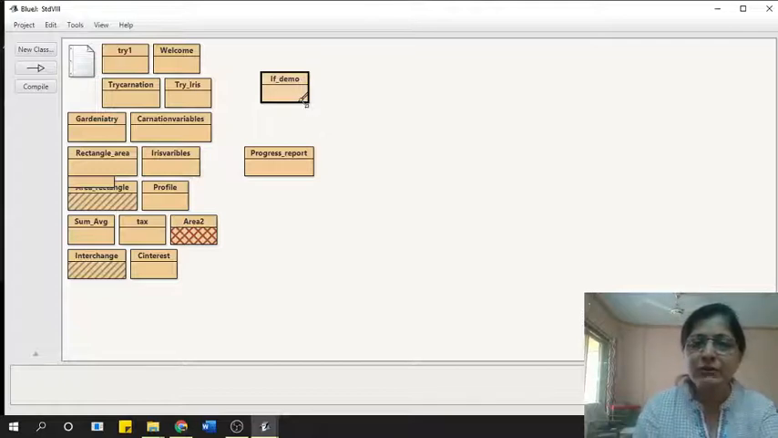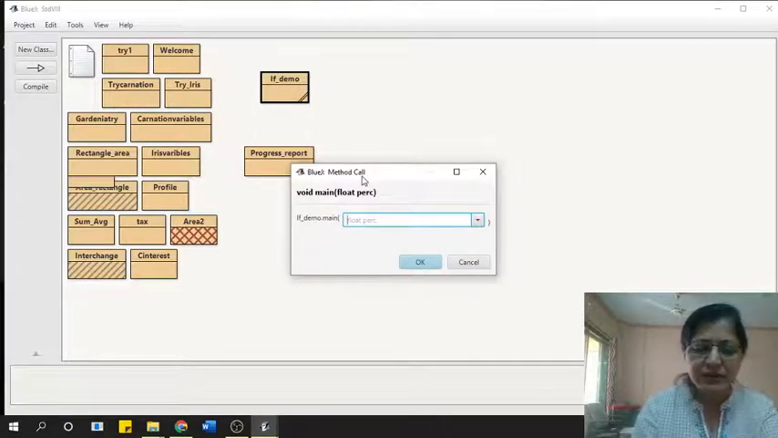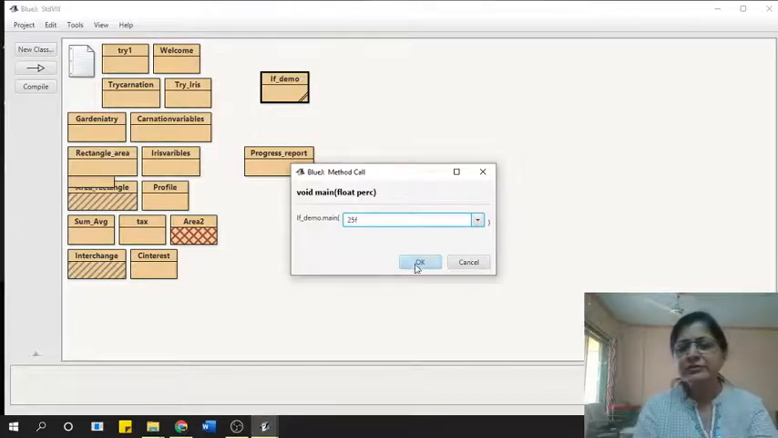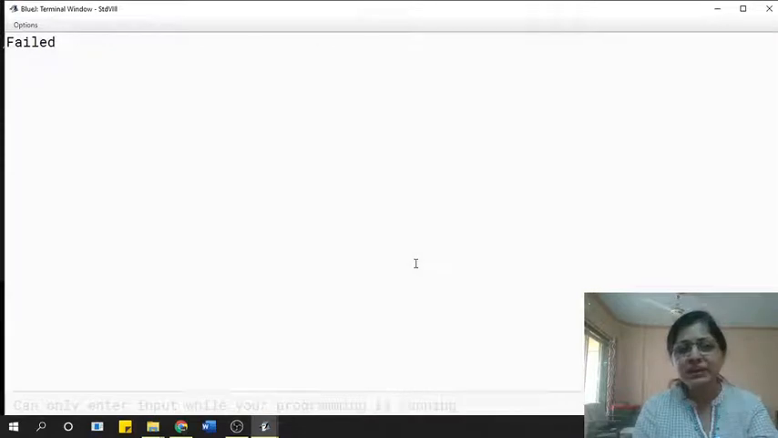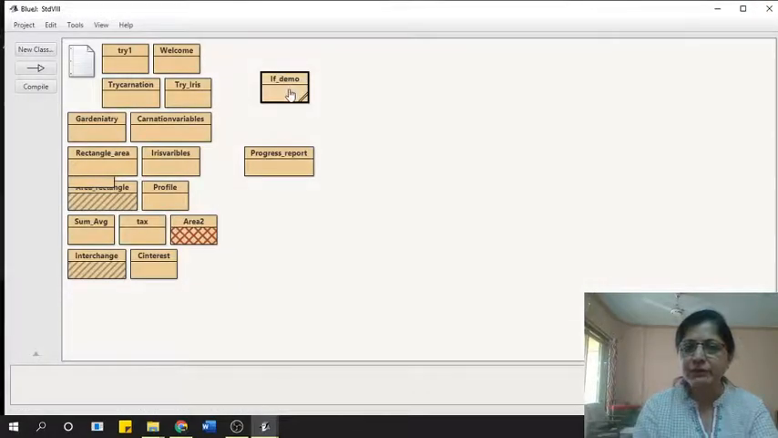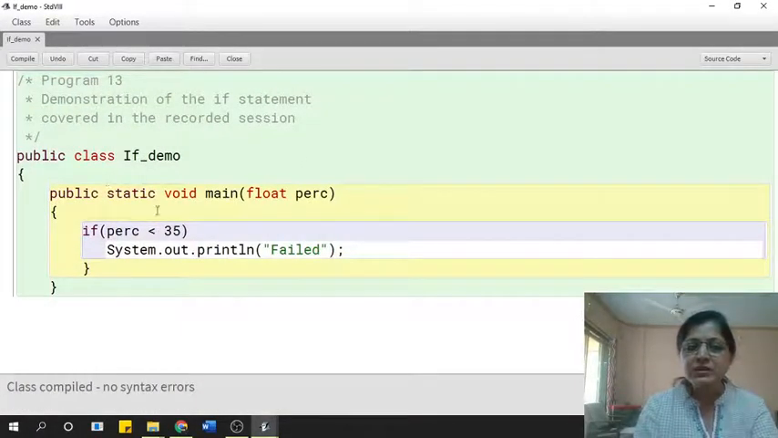Why? Because my program has only specified an action to be done if the marks were less than 35. Let us execute this program again, and this time I will put the marks less than 35. So suppose I say 25F. Okay, so in this case, it is displaying the message failed. That means if the marks were greater than 35, I will not get any output because my program is not saying what to do if the marks were greater than or equal to 35.